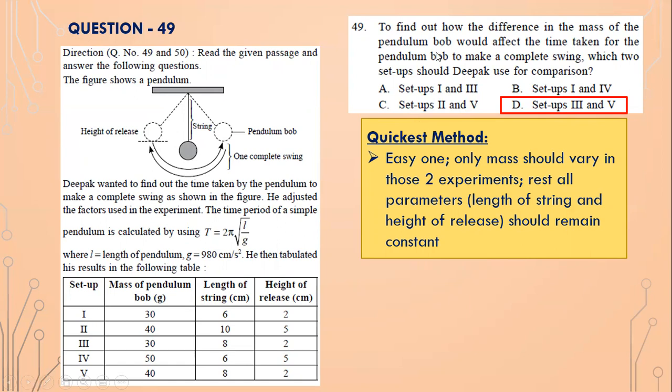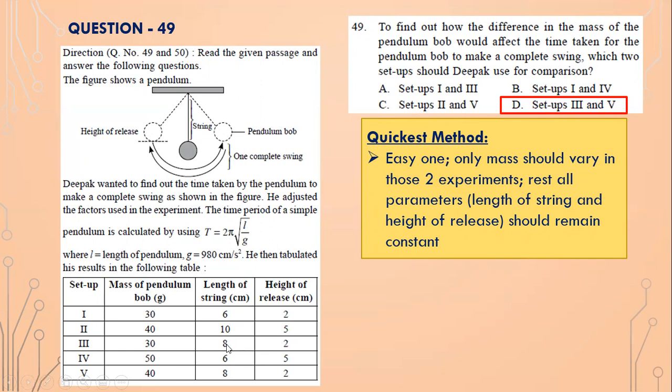To find out how the difference in mass of the pendulum bob would affect the time taken for the pendulum bob to make a complete swing, which two setups should Deepak use for comparison? So difference in mass. Again, this is an easy one. In the two experiment setups, only the mass should change. The other parameters should remain constant. So which two experiments where only mass is changing and other parameters are constant?